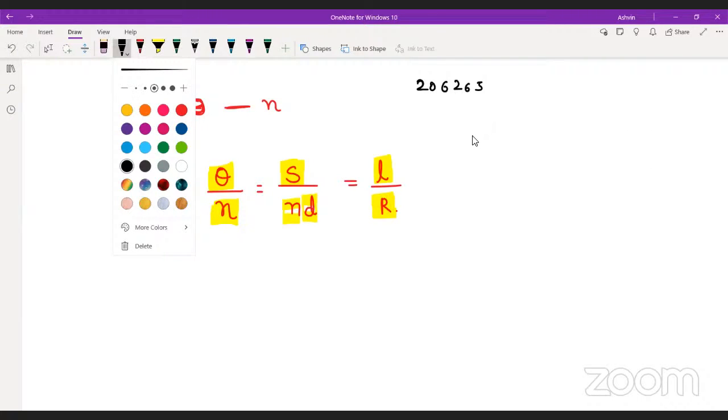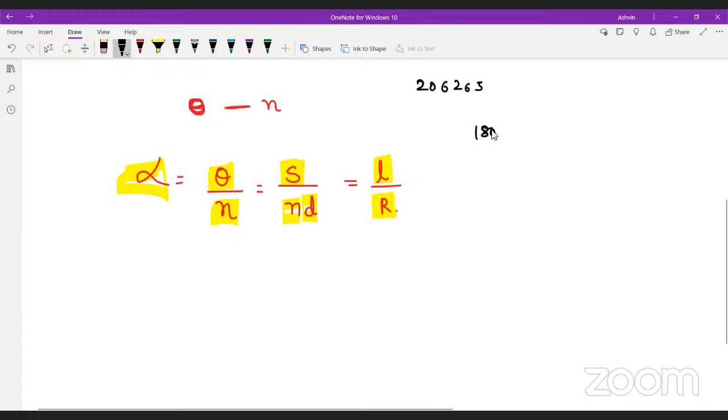Because always remember that 180 degrees is equal to pi radians. So can you write that 1 radian is equal to 180 upon pi degrees?